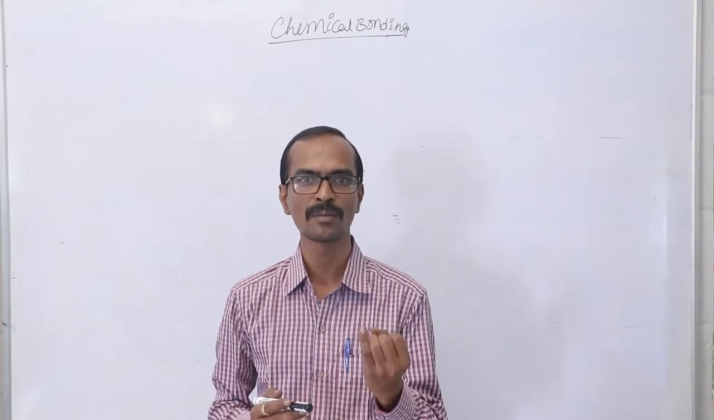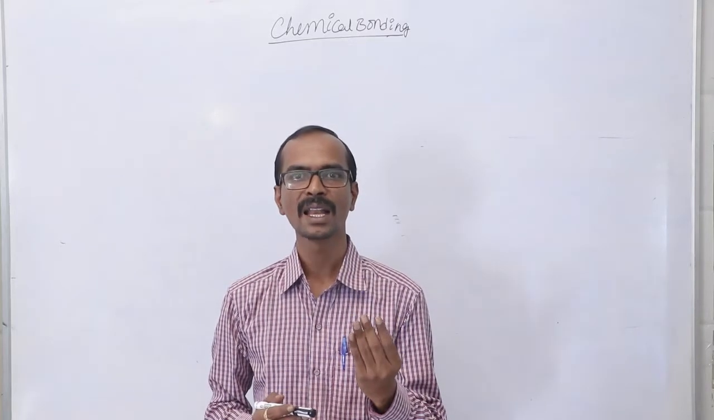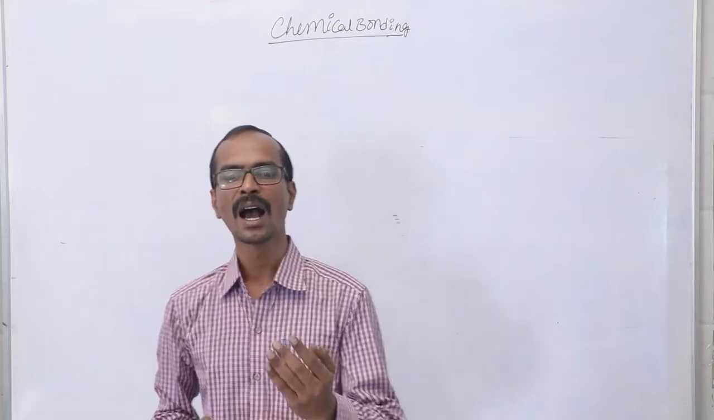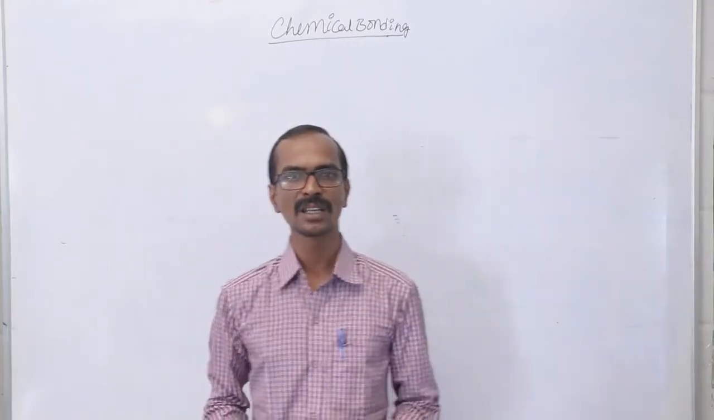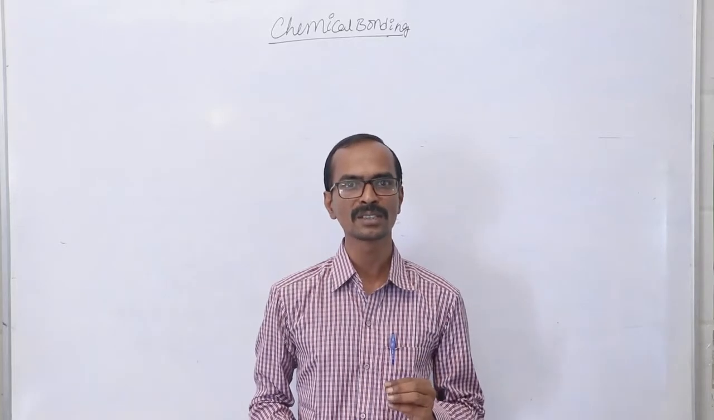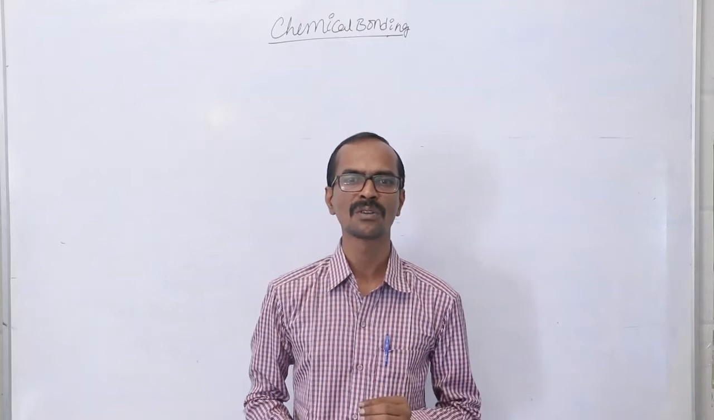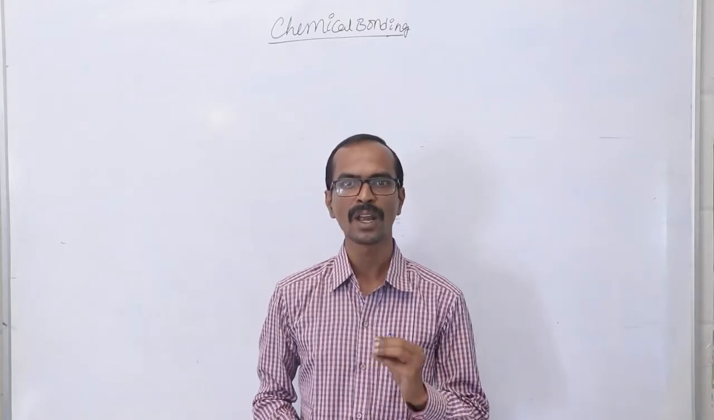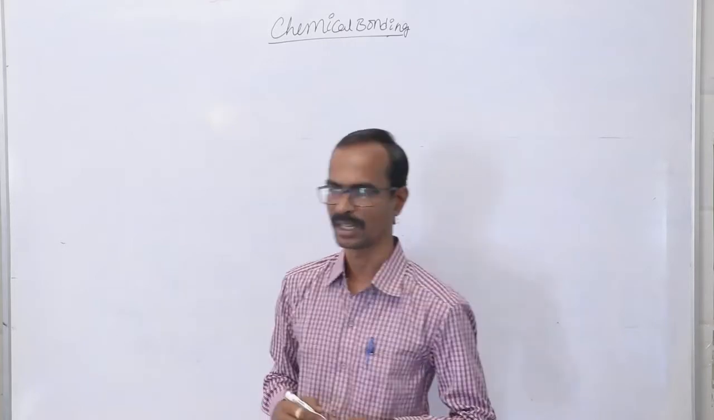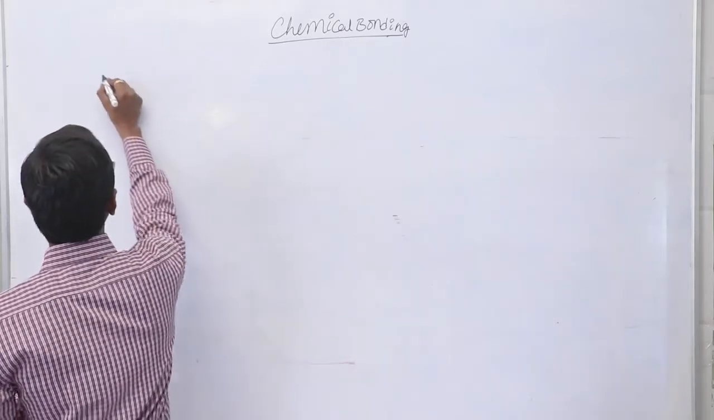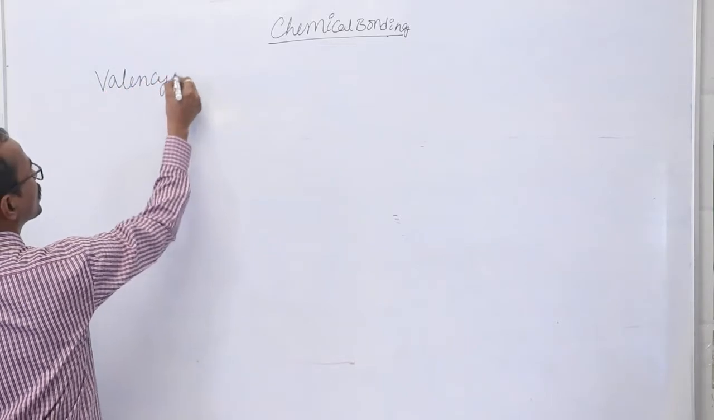And next we discussed different kinds of chemical bonds. They are covalent bond, ionic bond, coordinate covalent bond, metallic bonding, and hydrogen bonding, as we discussed. Next, in this video, we are going to discuss valency bond theory for the formation of a covalent bond. How a covalent bond is formed is explained by valency bond theory. So let us discuss valency bond theory in this video.